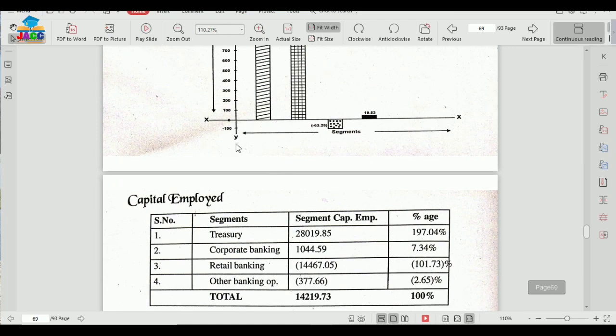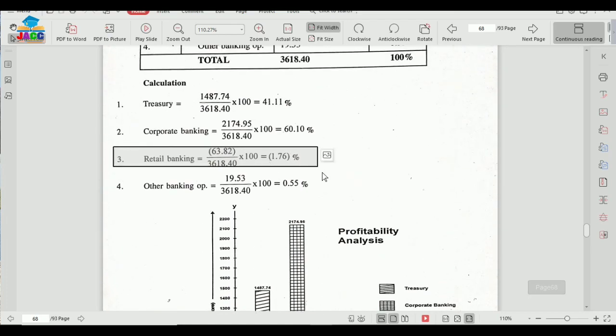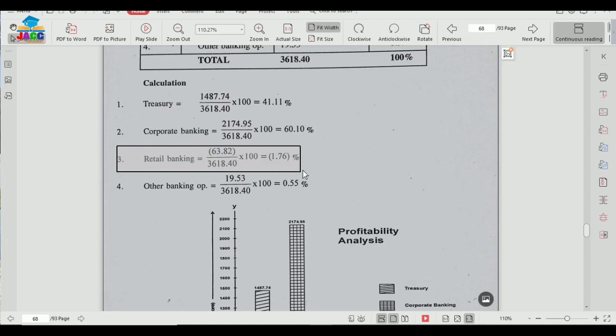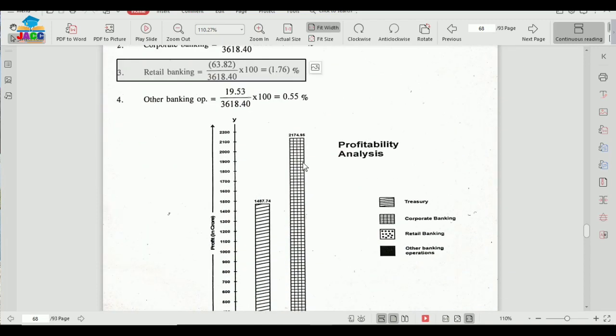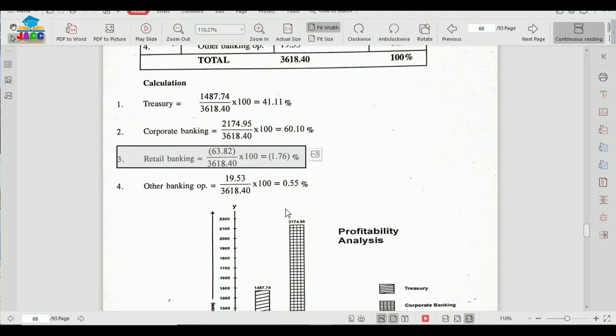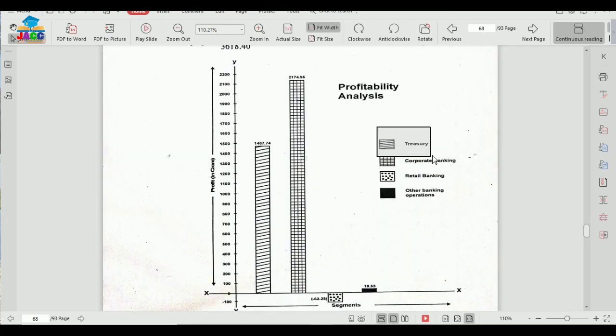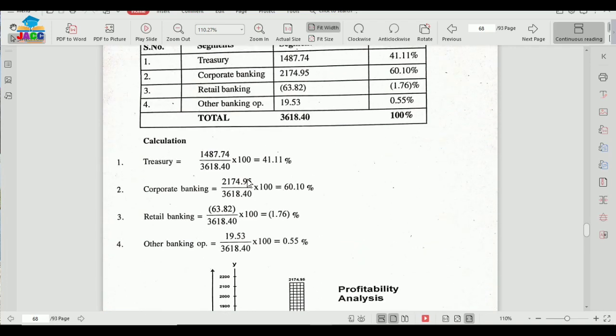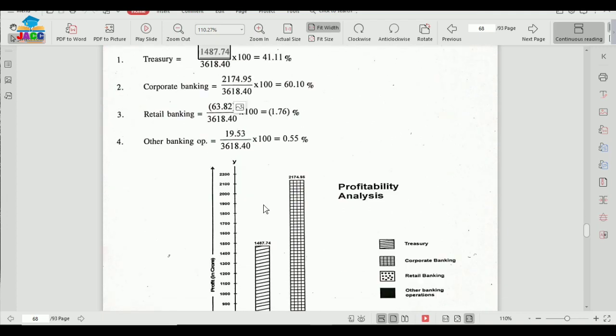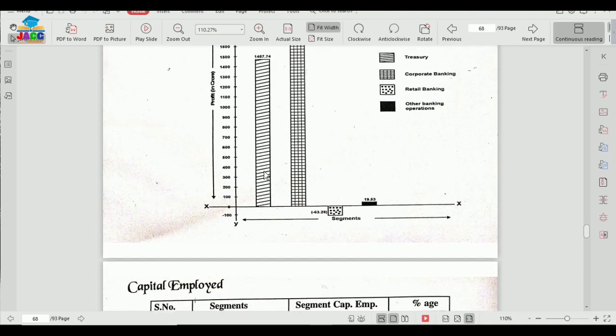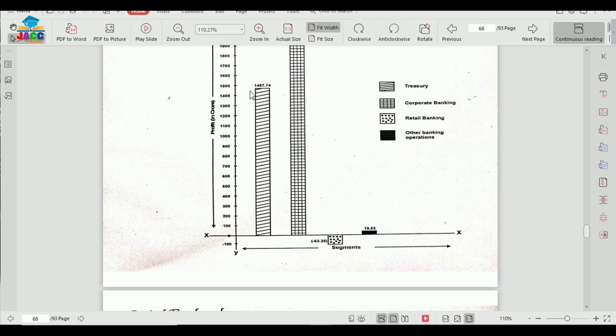Why negative? Because one of the segments, that is retail banking, is having a negative profitability, which is loss. So I have been showing all these figures like this is your number one, and you know that the glossary treasury is having this pattern. So this is treasury's bar. So treasury is having 41.11%, and its profitability was 1487.74. So 1487.74 lies somewhere here around 1500. So this is for treasury.